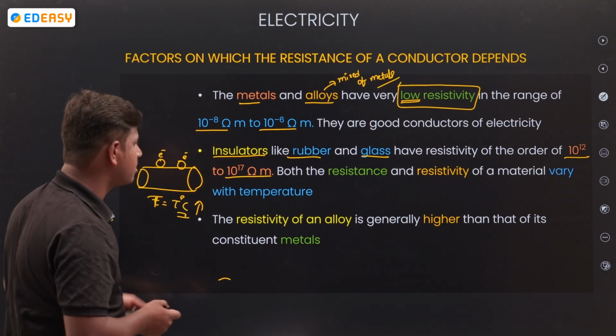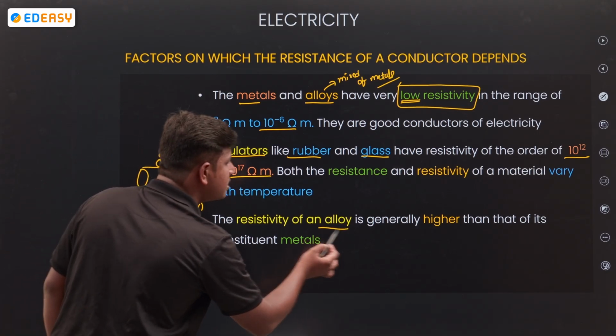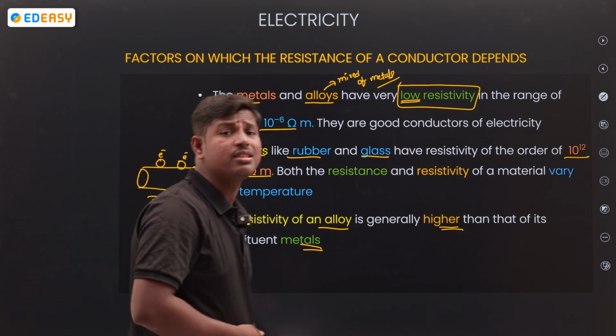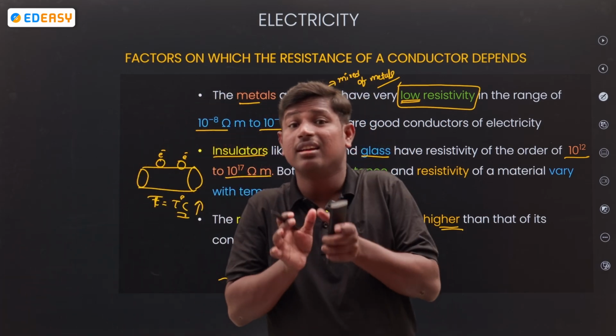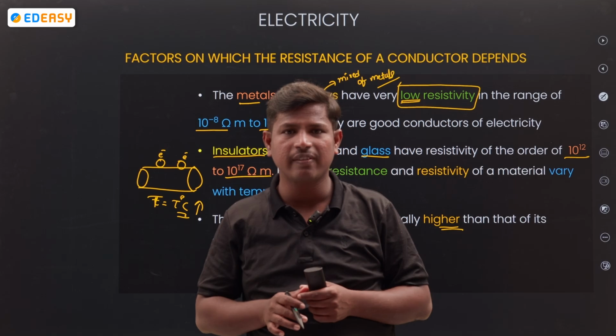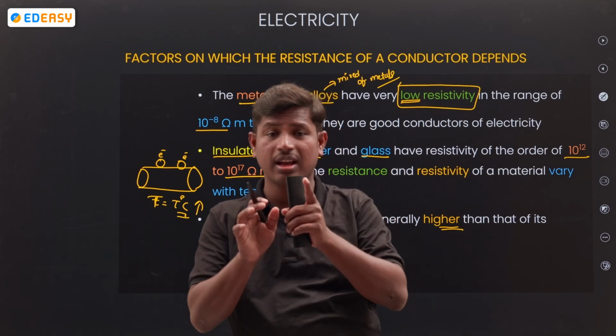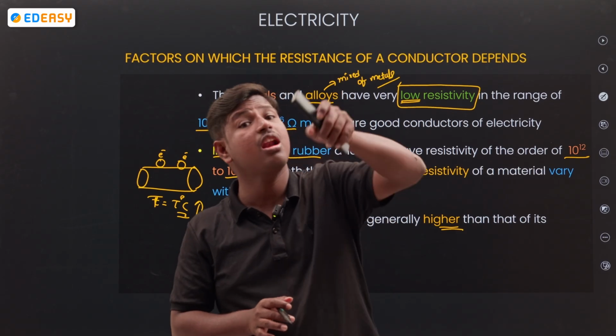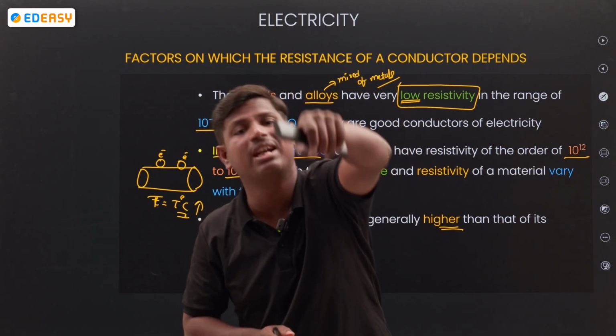Next, the resistivity of an alloy is generally higher than that of metals. How will the resistivity be? High. Remember, which one is having high resistivity? Alloys have higher resistivity than metals.